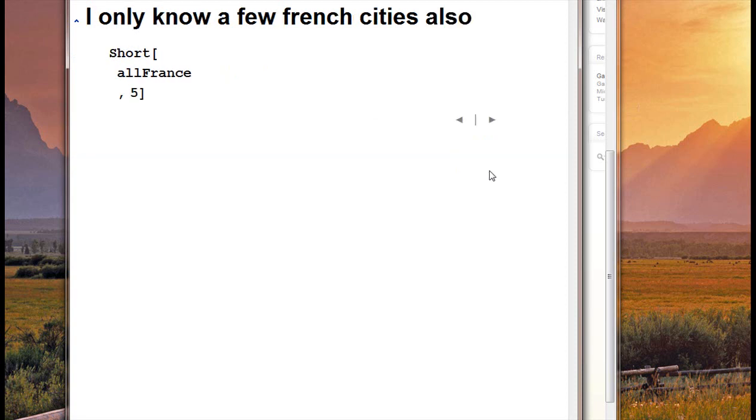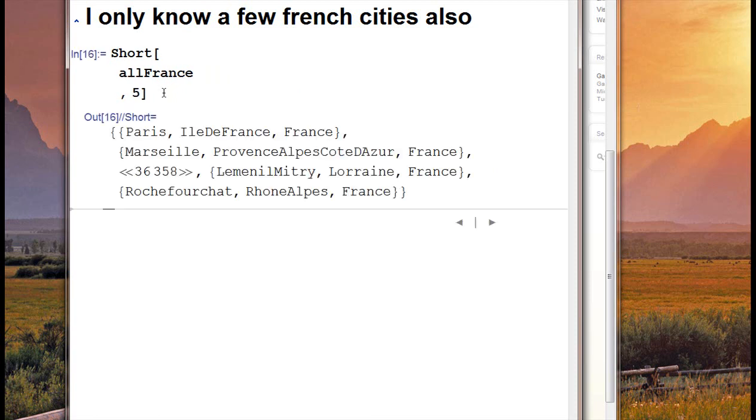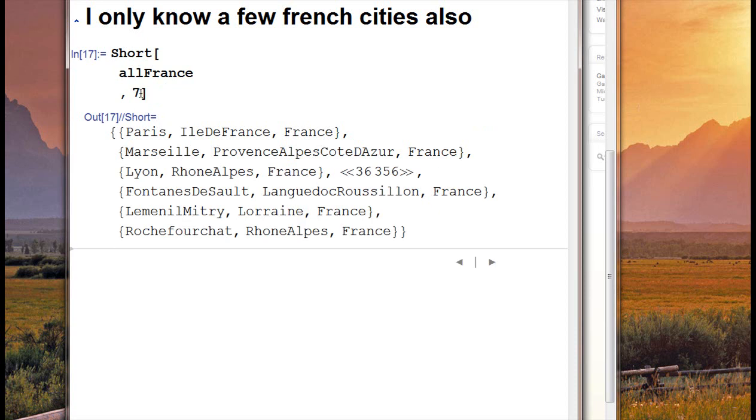So I only know a few French cities as well. Let's see what French cities it dumps out. Paris and Marseille I've heard of. Then there's 36,000 of them in the middle. Then there's La Mitry and Rochefort. Let's get 7 lines here. Lyon I've heard of. And then again, these at the bottom I've never heard of.